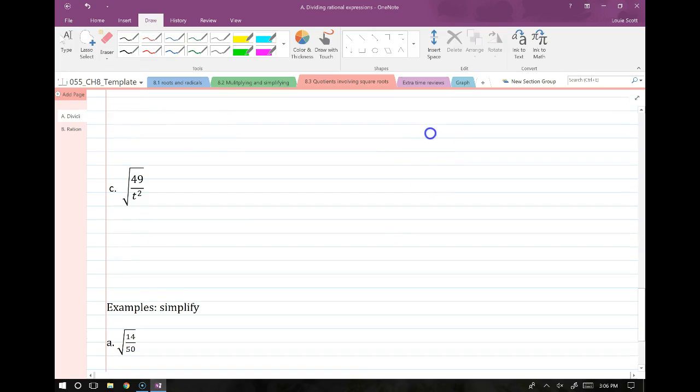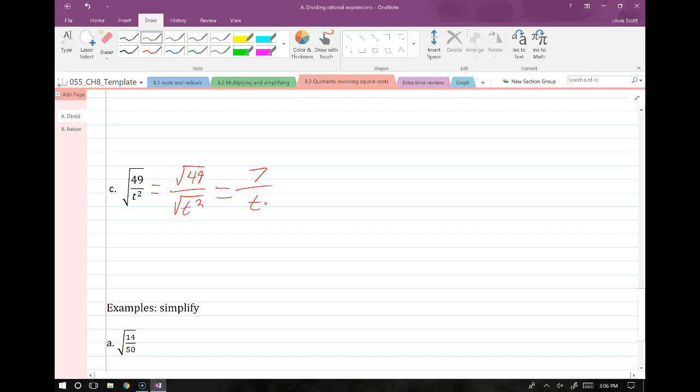Next, root of 49 over t squared. Root 49 turns into 7, because 7 times 7 is 49, so that's what pops out. And root t squared is t, because t times t is t squared. Any questions on this stuff? You guys good? All right.